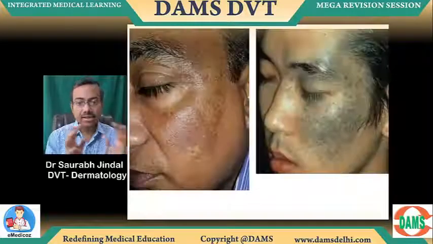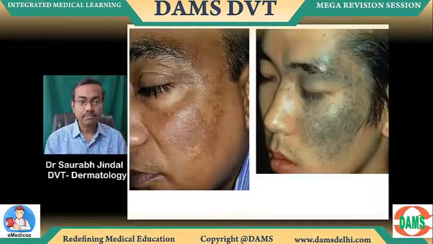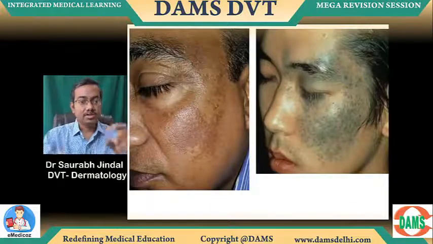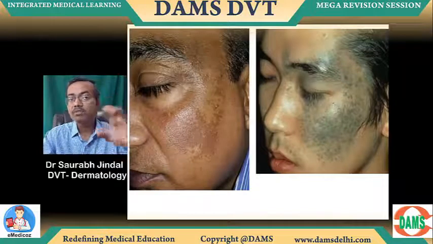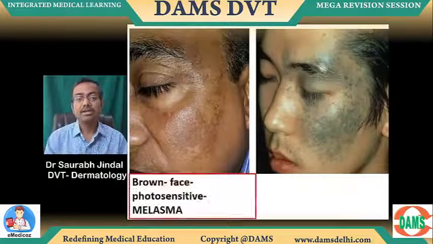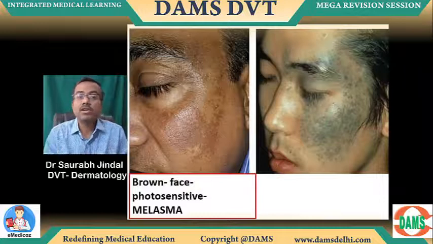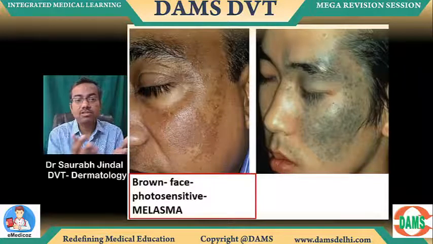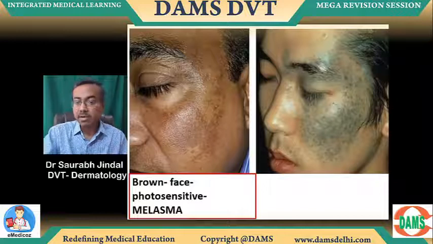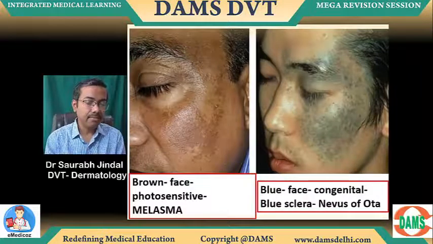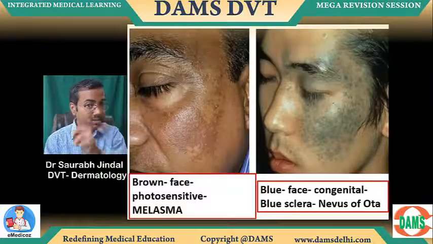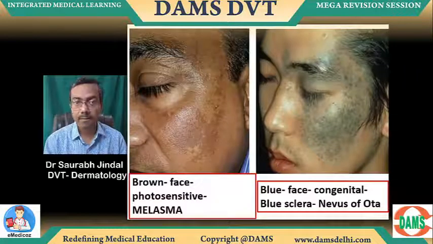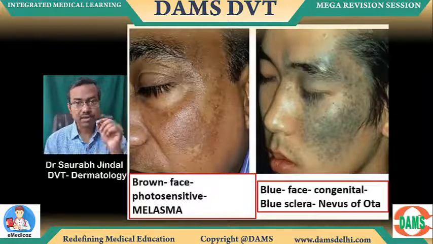Okay, can you see this? Now look at these side-by-side images, same site. Look at the left side image. Can you see something brown? Okay, something on the cheek. So if it's brown, it's a superficial epidermal pigmentation. That's going to be brown face, photosensitive. We already know that's melasma. No history of fever, joint pain mentioned. All right. But look at the right side. Same, but blue. Quite a deep dermal color. Blue on the face since birth. Melasma is not since birth. This is since birth. This is nevus of Ota. Nevus of Ota. Very important topic.